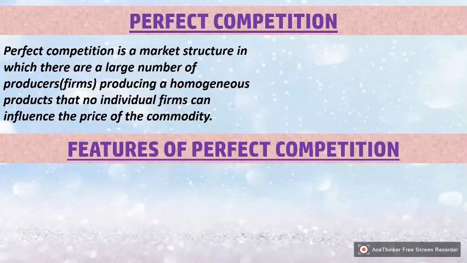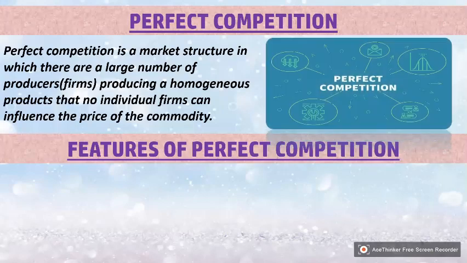What is the meaning of perfect competition? It is a market structure in which there are a large number of producers, firms producing homogeneous products, so that no individual firm can influence the price of the commodity.